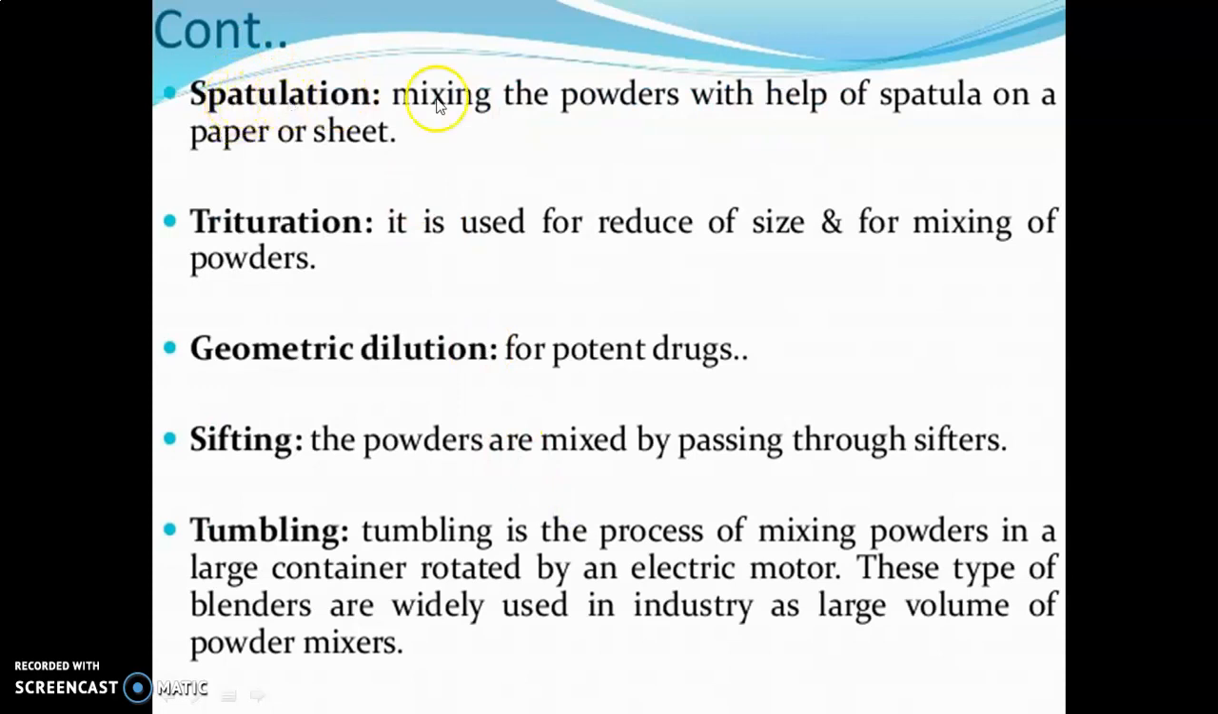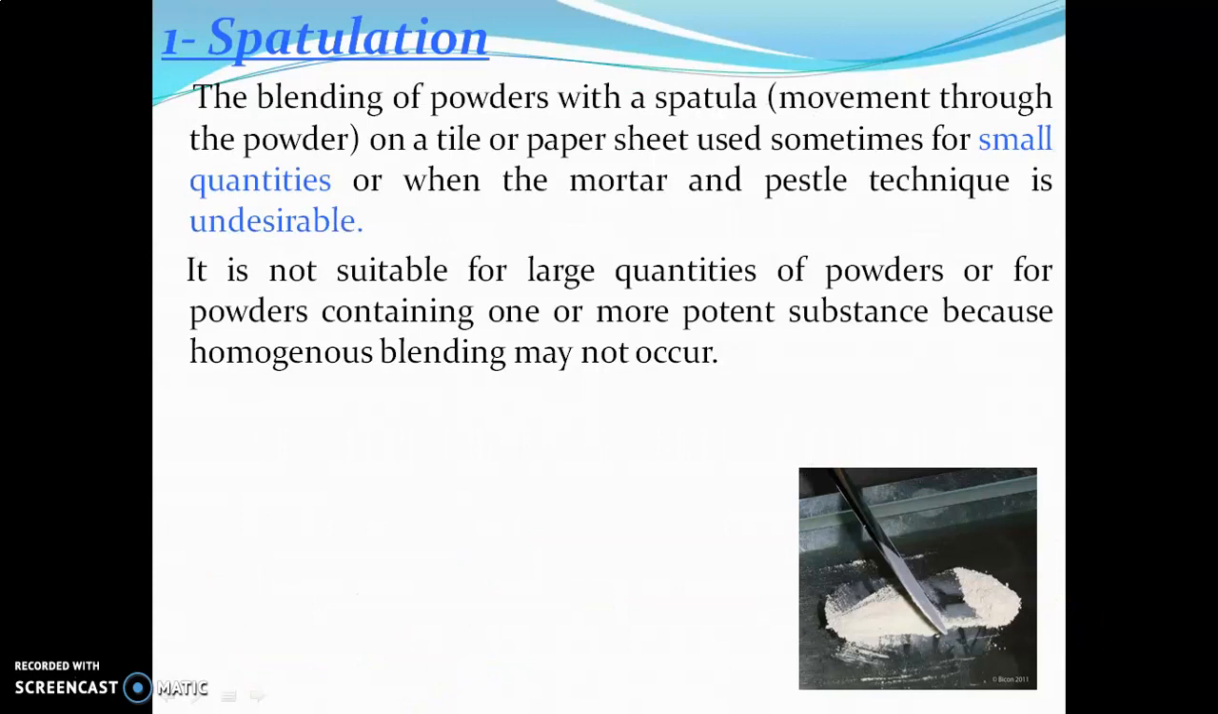First, spatulation: mixing the powders with the help of a spatula on a paper or a sheet. Then trituration, used for reducing size and for mixing of powders. Geometric dilution for potent drugs. Sifting: the powders are mixed by passing through sifters. And tumbling is the process of mixing powders in a large container rotated by an electric motor. This type of blender is widely used in industry as a large volume powder mixer.